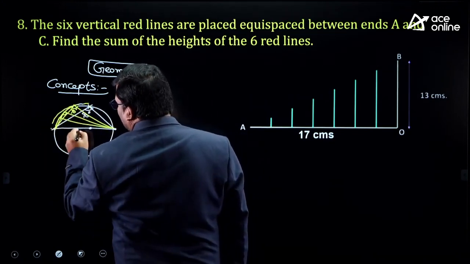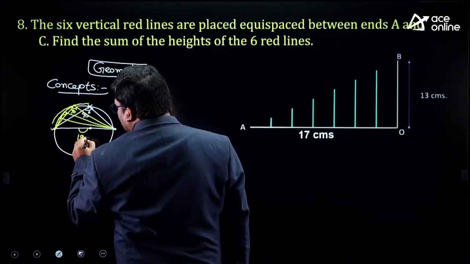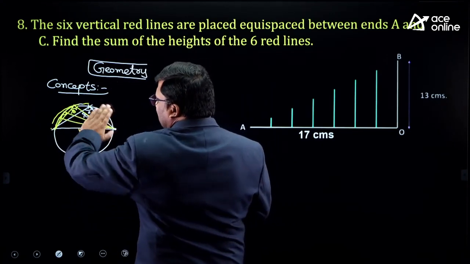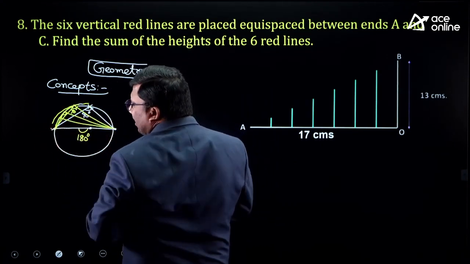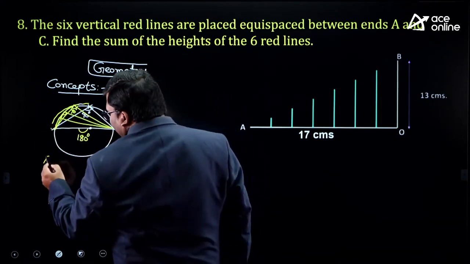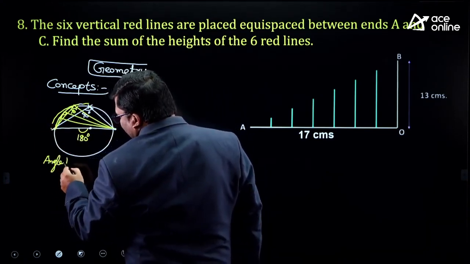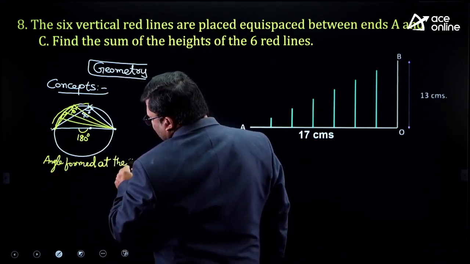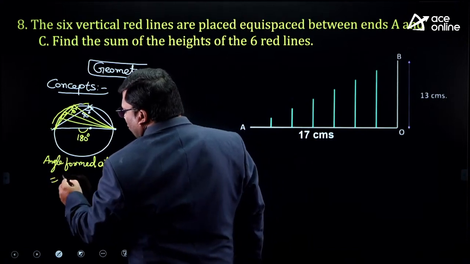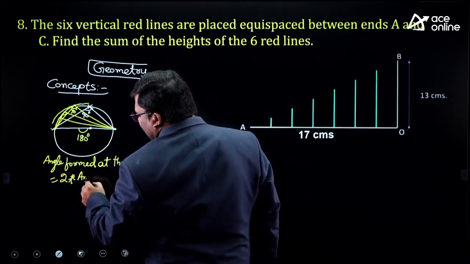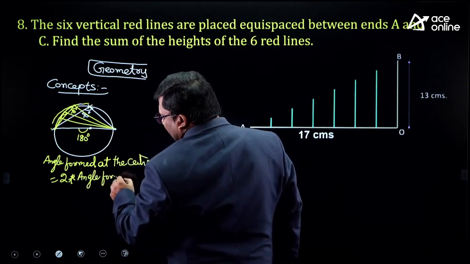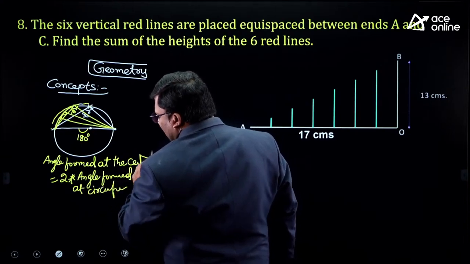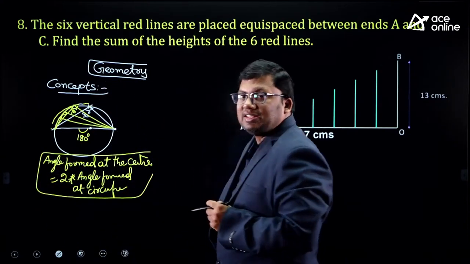This will keep moving and it will come here. Angle at the center, it is 180 degrees. That means this will move like this. If it comes here, exactly, the angle formed at the center is twice the angle formed at the circumference. Is this idea clear?